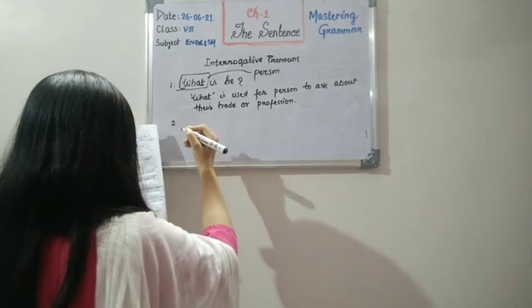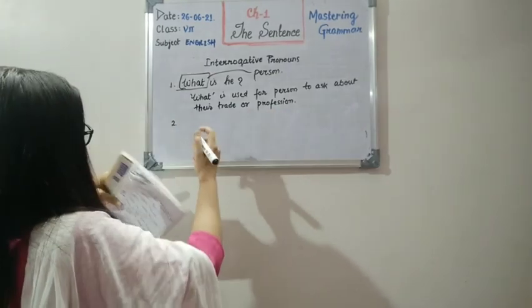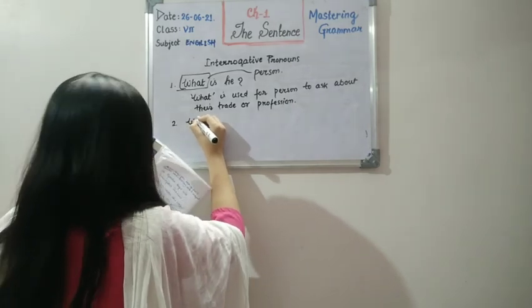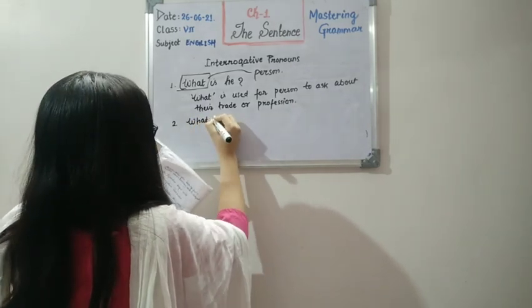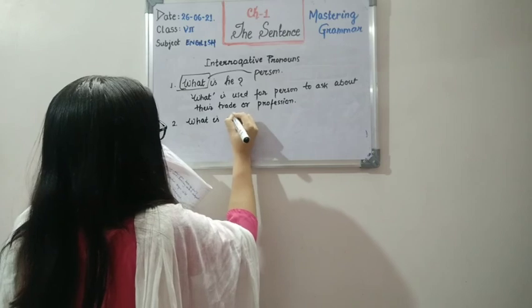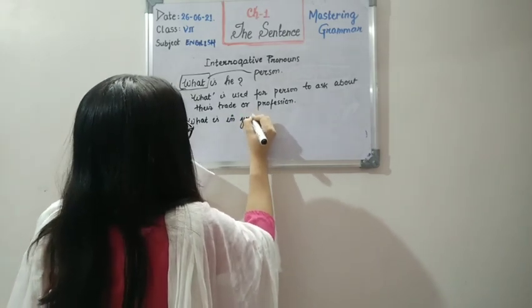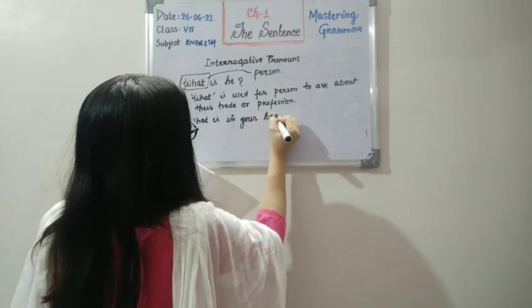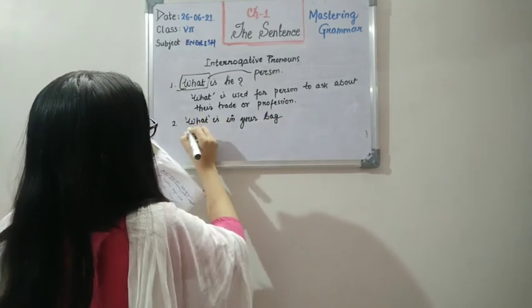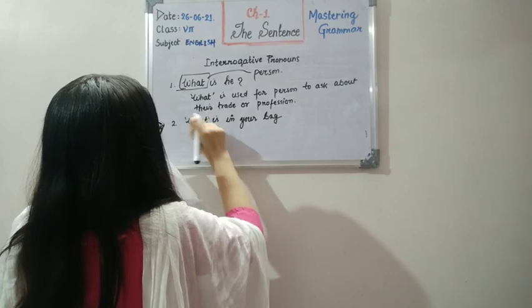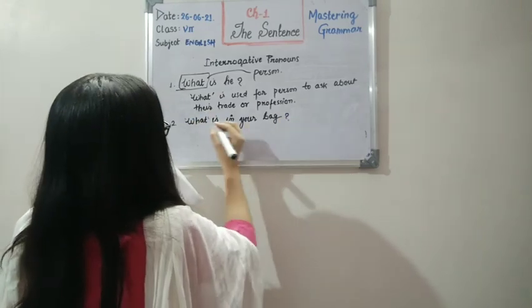Now we will see how we can use it for things. What can also be used for things. So, what is in your bag? I am asking about the thing that is in your bag. So the word what can be used for things also.